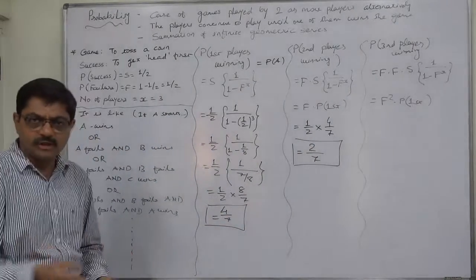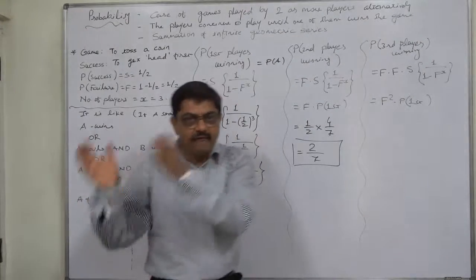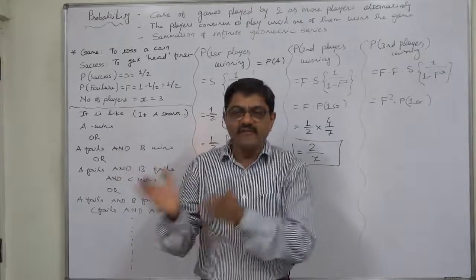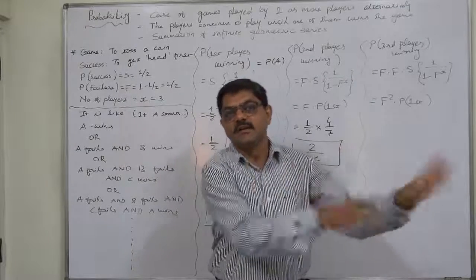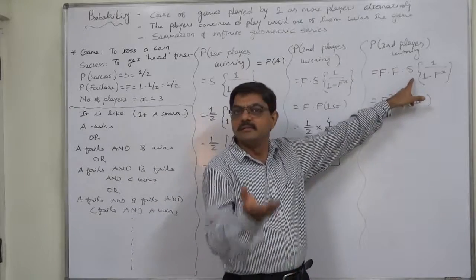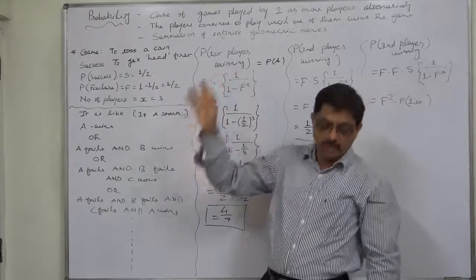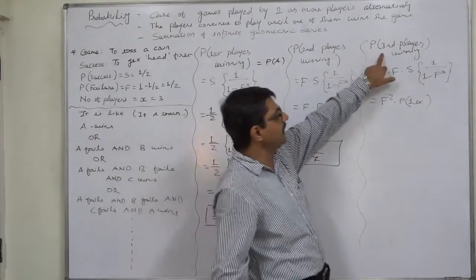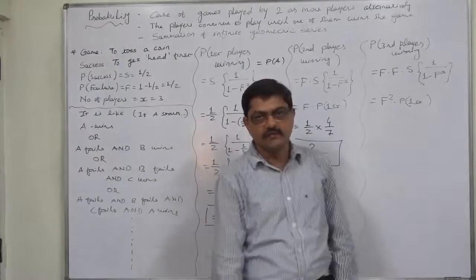Now the same logic applies. When will it be C's turn? A fails and B fails, and then it is C's turn. We can believe that C starts the new game, so C is the first player. In this kind of problem, the probability of the third player winning the game is always f square into the probability of the first player.